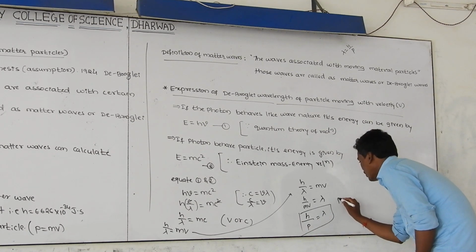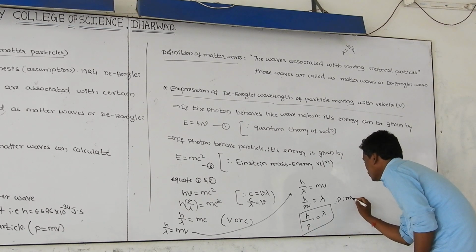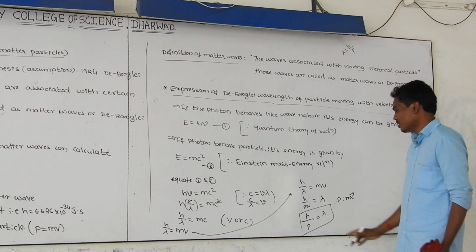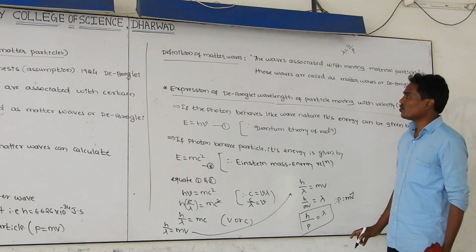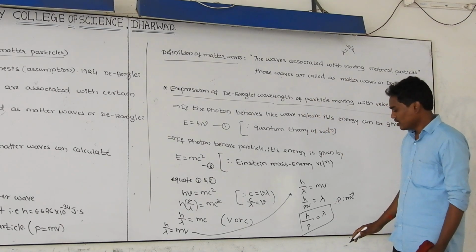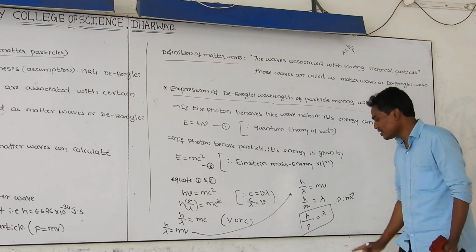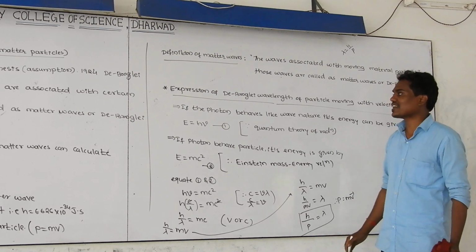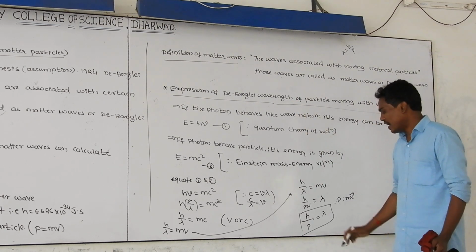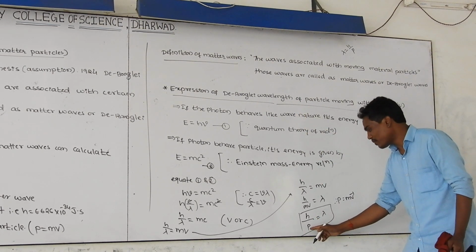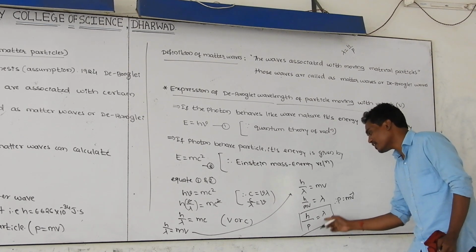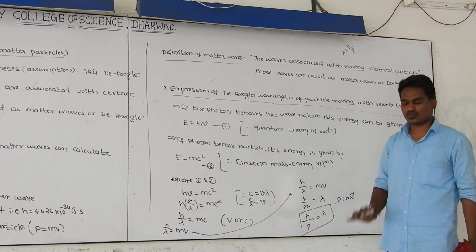We know very well momentum is equal to mass into velocity. So lambda is equal to h divided by p. This is the derivation of de Broglie wavelength. The de Broglie wavelength can be calculated by using this formula derived by the scientist de Broglie, where h is Planck's constant and p is the momentum of that particle, and its wavelength can be calculated by using these two terms.